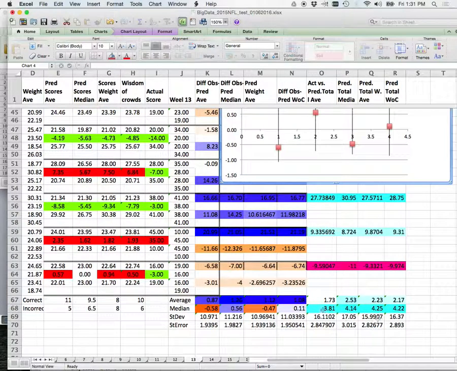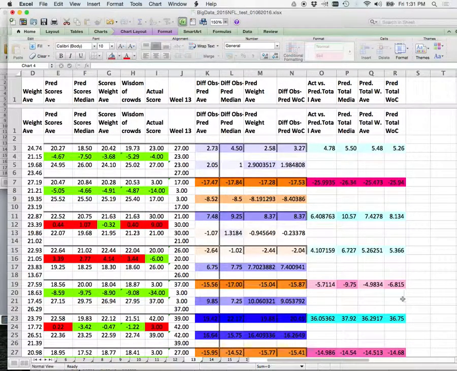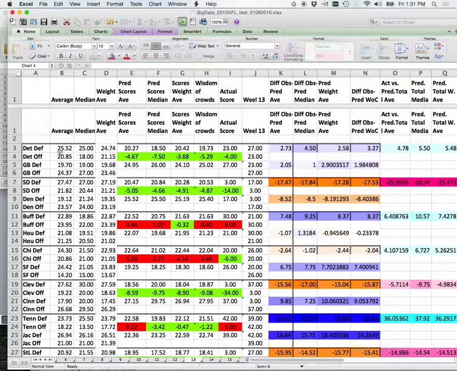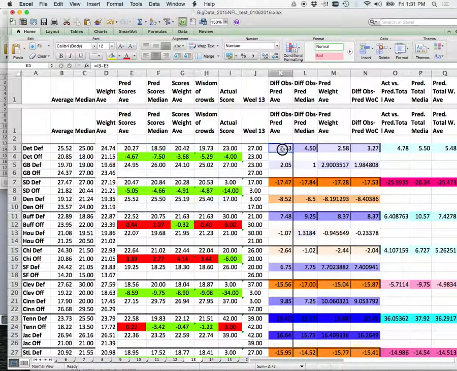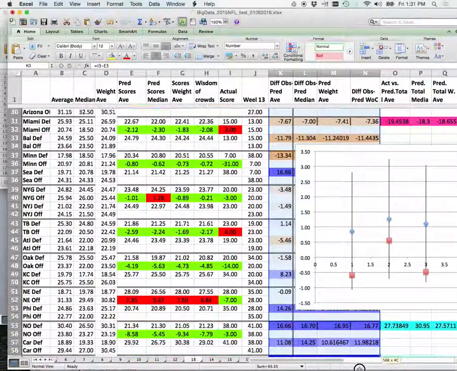Here's what I find interesting, and I'm just going to point this out. It looks like the median was better in this week of getting the actual individual scores. But here it looks like the average is better at predicting the total score, which I think is interesting. Okay, so the goal here is you want to copy this stuff. I'm going to show you what you should do, if you're smart: don't copy these results. Copy what our metrics are, how far we're off from our predictions.